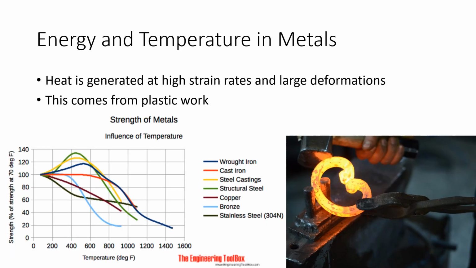So, let's take a minute to talk about what can cause the temperature to change within a metal. Bammann's paper introduces the idea that at high strain rates and deformations, it is necessary, not only important, but necessary to consider the effects of temperature, because there is heat being generated by plastic work. So, out of curiosity, why would plastic work generate heat?